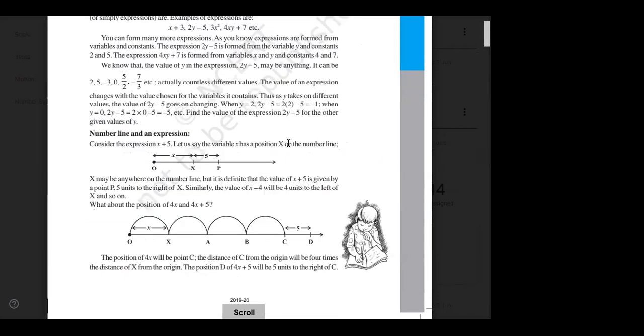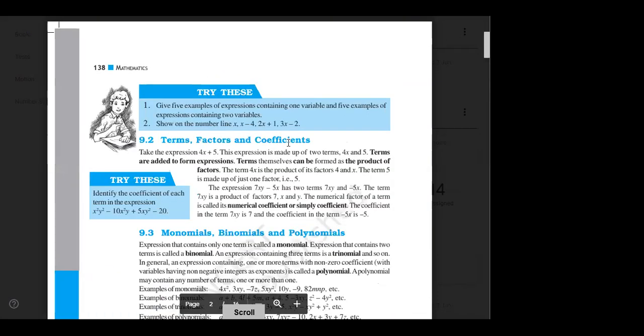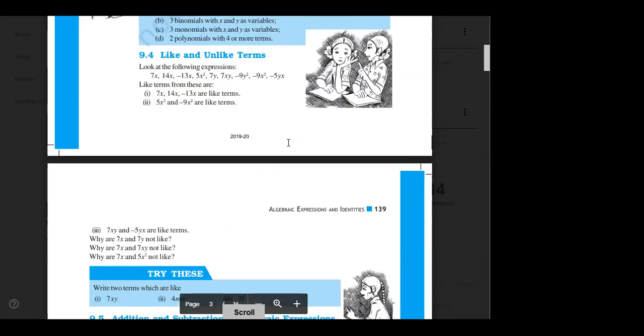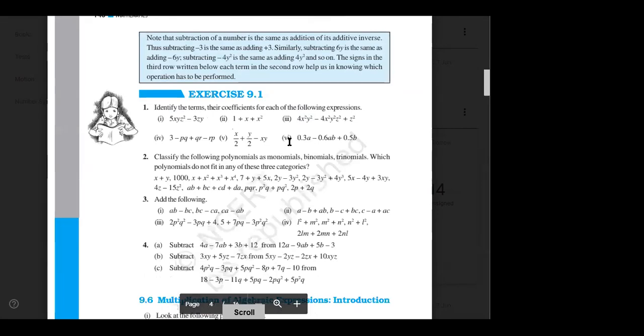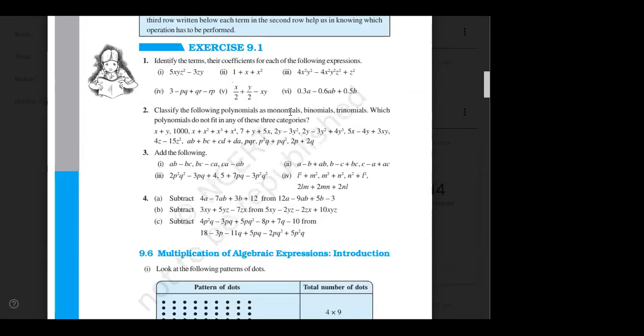9.1. So I guess 9.1 was easy, right? And now we had discussed all the examples also. Now tell me, is there any doubt in 9.1?